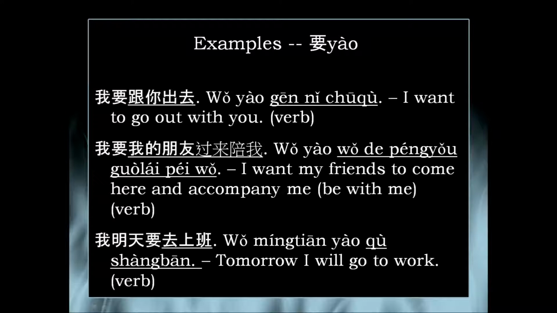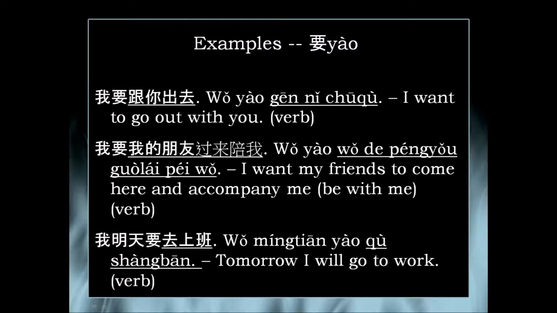So would like can be a little bit more formal in feeling, and 要 can be a bit more casual. So I would like to go out with you. I want to go out with you. The difference is how formal you are. Similar in Chinese. 我想要跟你出去, 我想跟你出去, they're a bit more formal feeling, whereas 要 is a bit more casual or natural in everyday language.